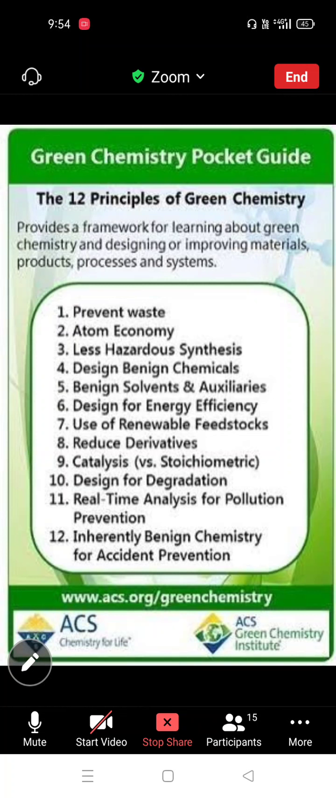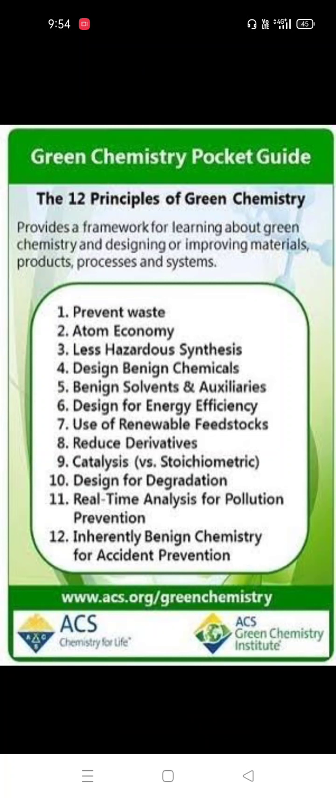A green chemistry reaction should follow these 12 principles. It must follow those 12 principles. So that is the basic principle of green chemistry. Here we will discuss them one by one. The first one: prevent wastage.